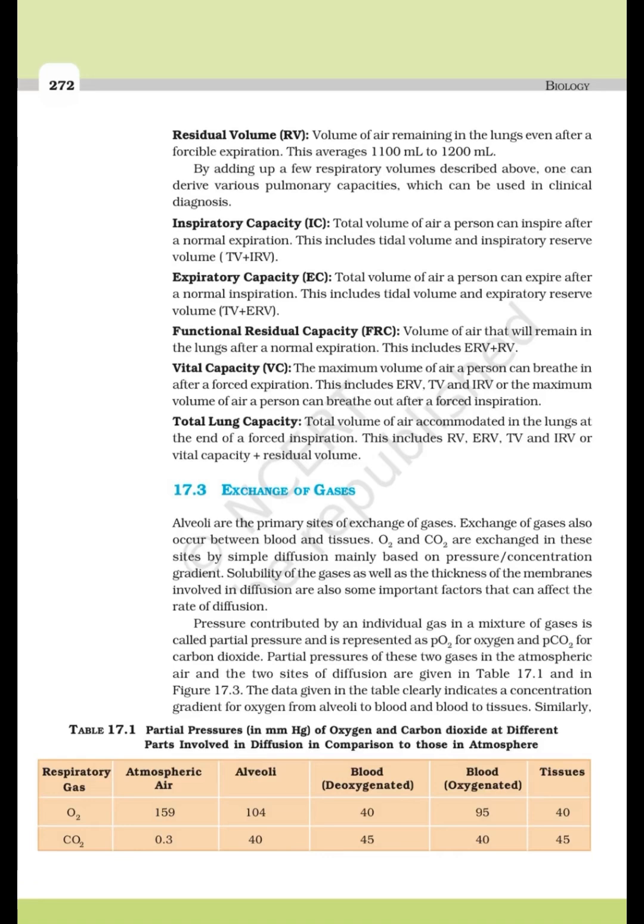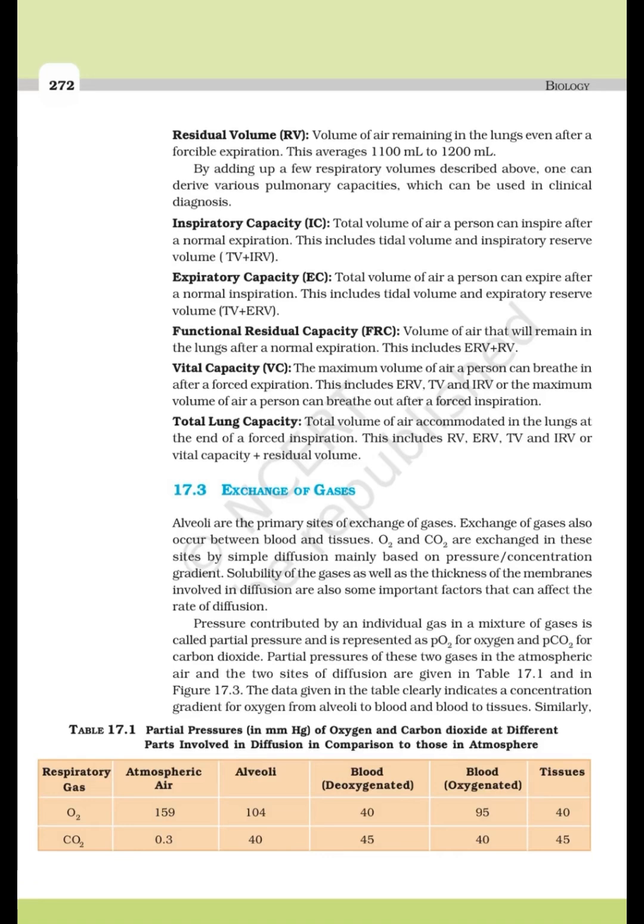This includes tidal volume and inspiratory reserve volume, TV plus IRV. Expiratory capacity, EC, total volume of air a person can expire after a normal inspiration. This includes tidal volume and expiratory reserve volume, TV plus ERV. Functional residual capacity, FRC, volume of air that will remain in the lungs after a normal expiration. This includes ERV plus RV.